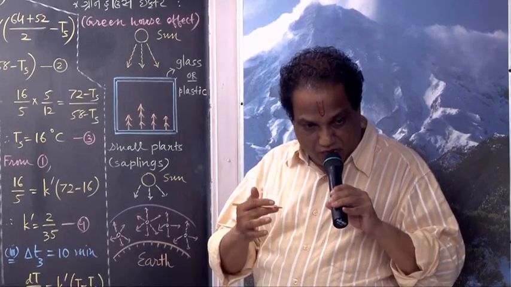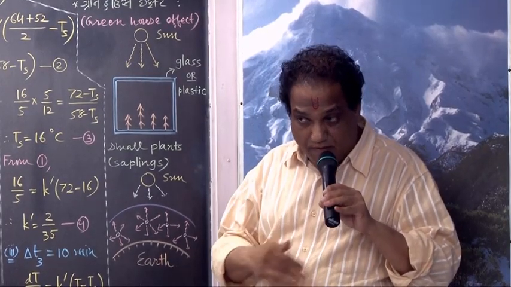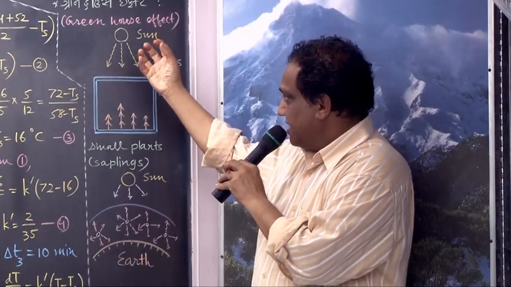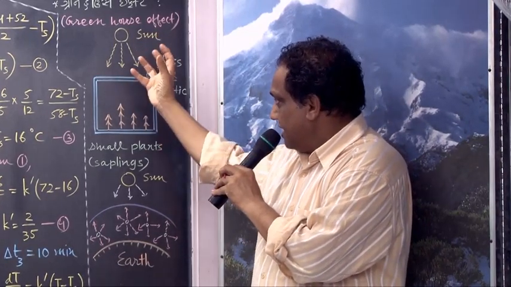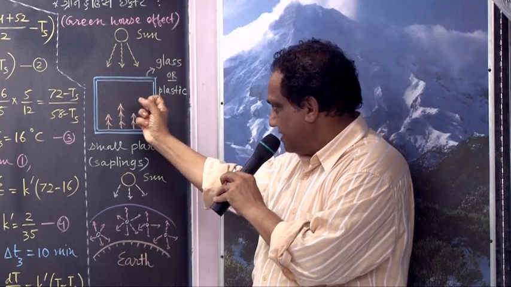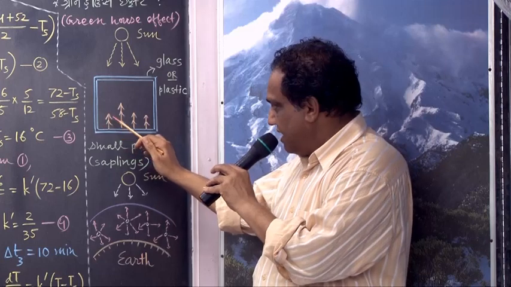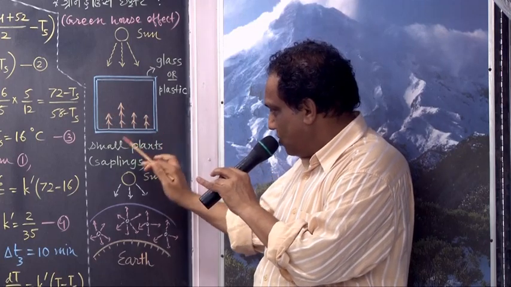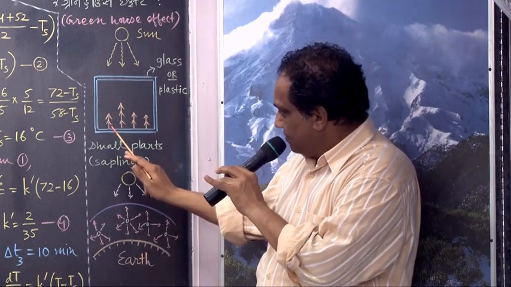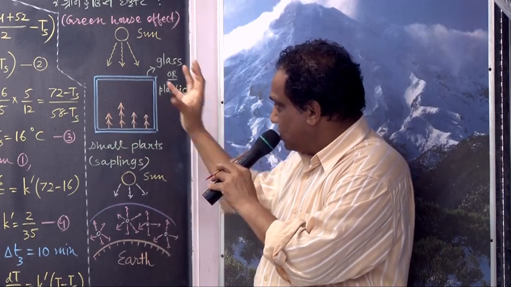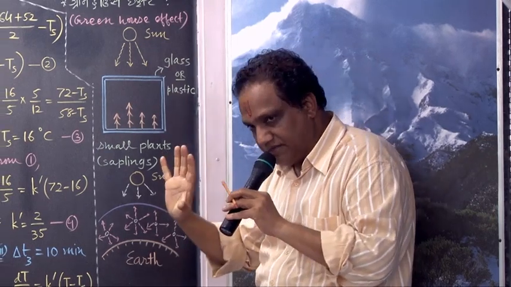It will allow visible light to pass completely. Now that solar radiation is made incident here on the ceiling, it is being absorbed here inside. Here inside it is soil and some plants are there. Okay, small plants. Now everything, these plants and the soil, everything absorbs that solar radiant energy.